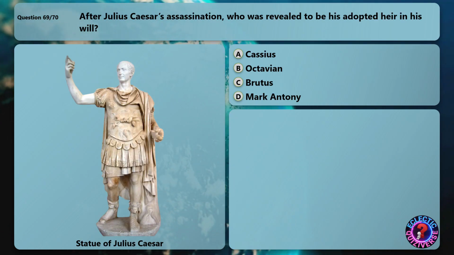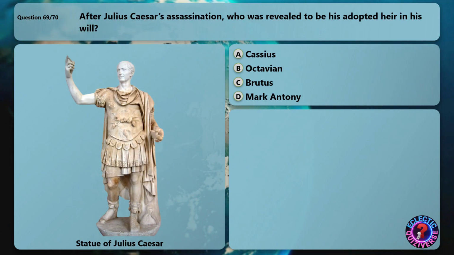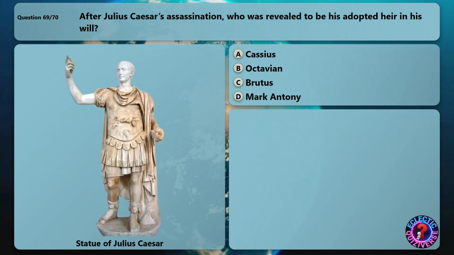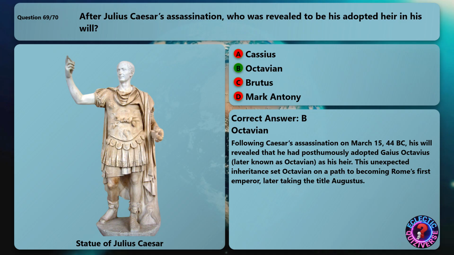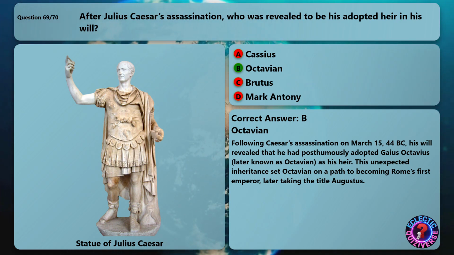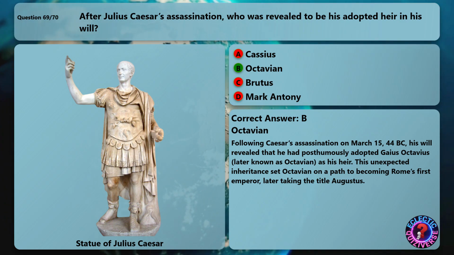After Julius Caesar's assassination, who was revealed to be his adopted heir in his will? The correct answer is Octavian. Following Caesar's assassination on March 15, 44 BC, his will revealed that he had posthumously adopted Gaius Octavius, later known as Octavian, as his heir. This unexpected inheritance set Octavian on a path to becoming Rome's first emperor, later taking the title Augustus.